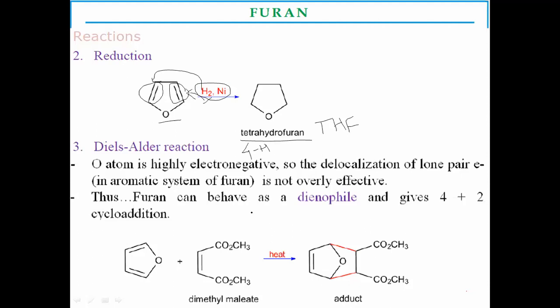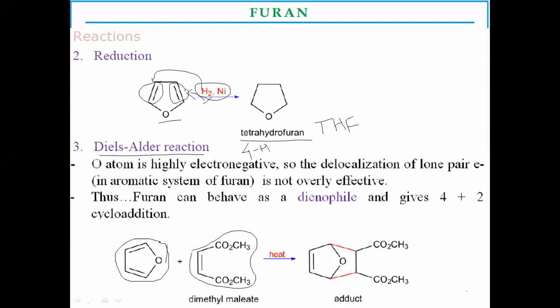The next reaction is the Diels-Alder reaction. You have already heard of the Diels-Alder reaction in dienes. That reaction is carried out here. Here the diene and the cyclized product, dimethyl maleate, react with the furans.